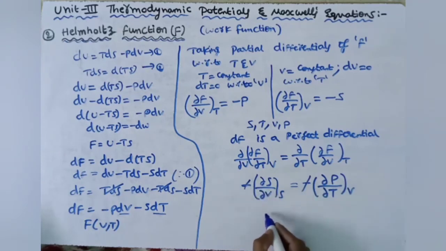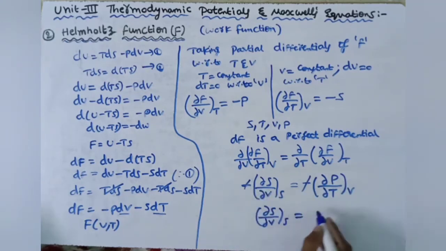Minus minus gets cancelled. Finally we have this, the second Maxwell's thermodynamical relation.